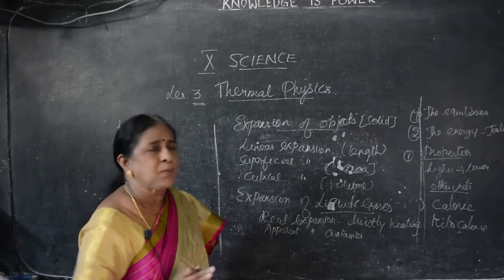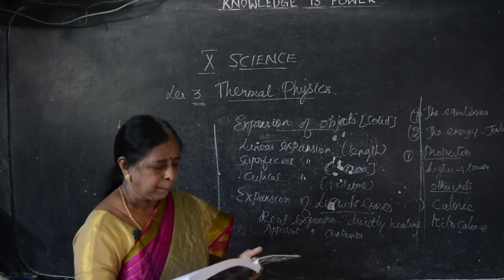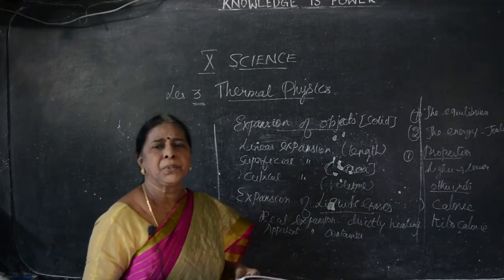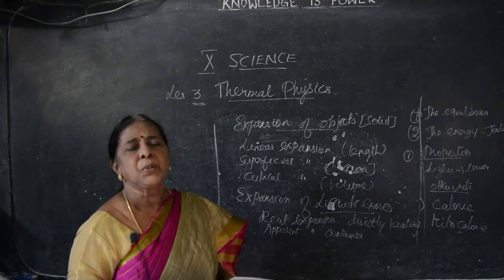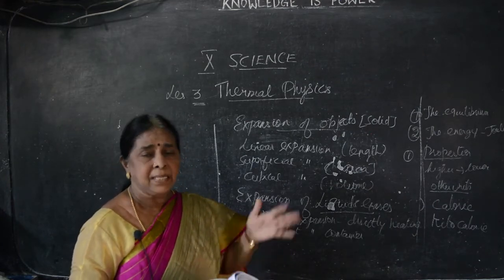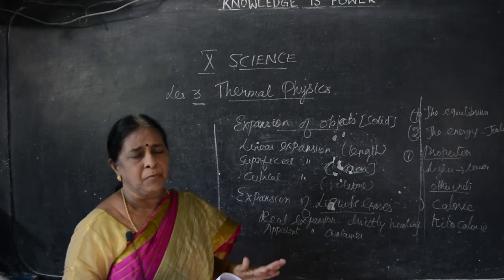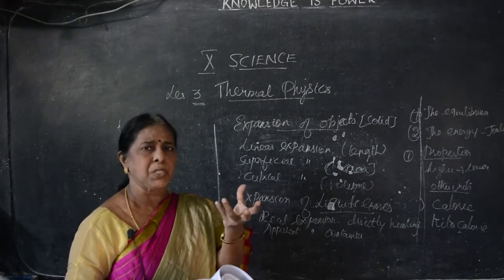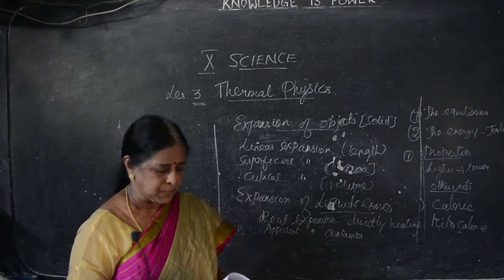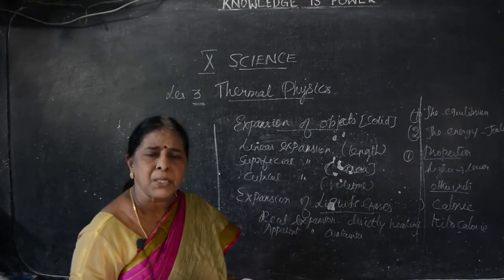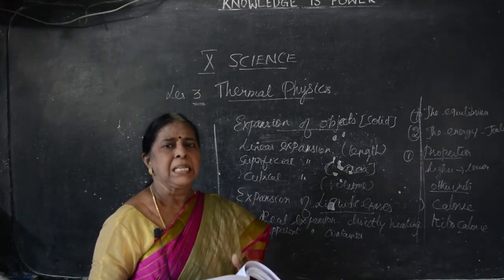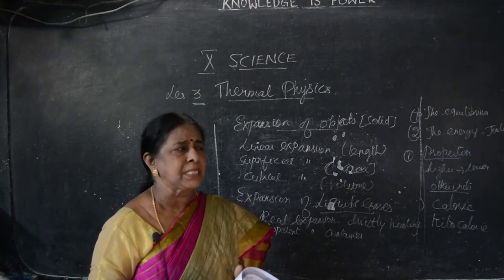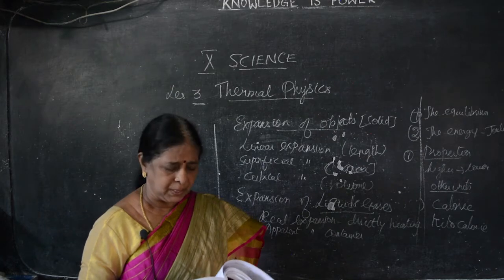For that, what do you have to see? You have to take one round bottom flask. See the apparatus in figure 3.5. We have to take one round bottom flask. All this I showed in the lab. A round bottom flask has a round-shaped bottom. In the round bottom flask you have to take colored liquid, because we want to see how it expands. If it is colorless, we cannot find out easily. So, we have to take colored liquid.